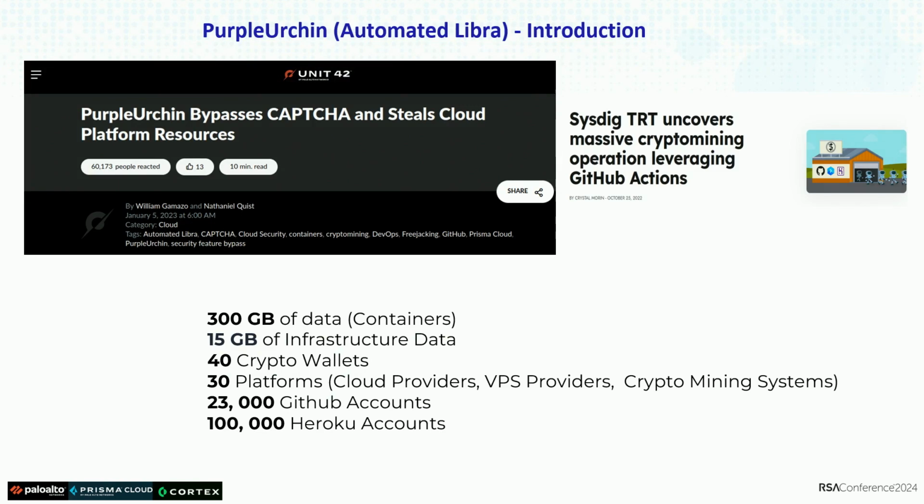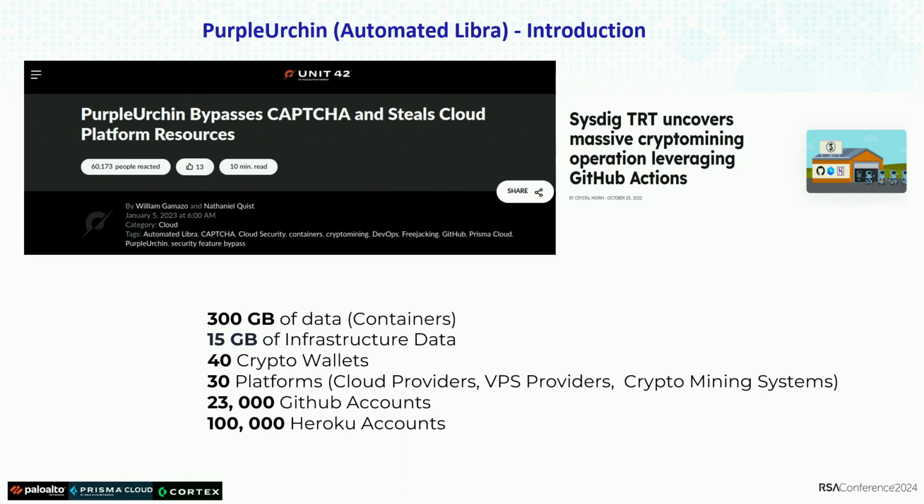So right now we are going to talk a little bit more about the purple-roaching campaign. Sysdig was the first one to publish that. We were working on that already, and then we collected all the data that we already had and published it. We were able to collect more than 300 gigabytes of data, just in the form of containers. We collected 50 gigabytes of infrastructure, so we were able to access the attacker's infrastructure. We also collected more than 40 crypto wallets.